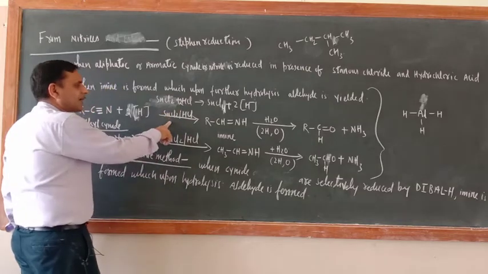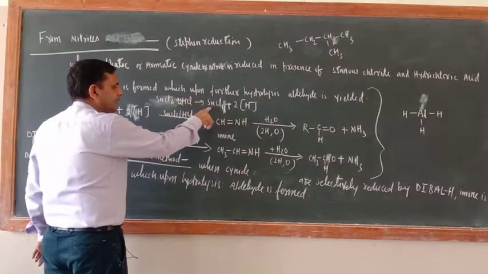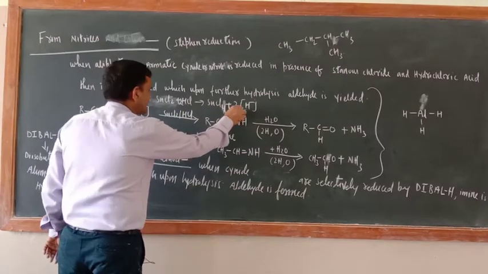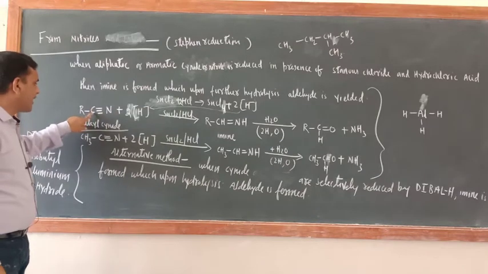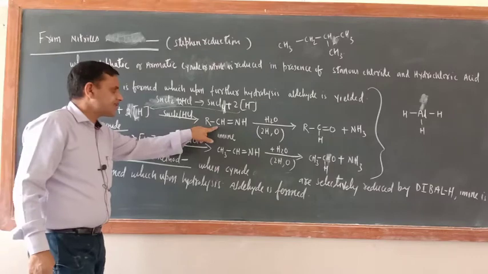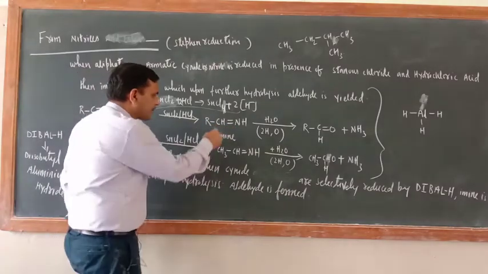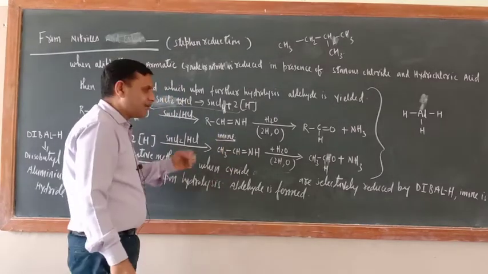But for further clarification I wrote, when SnCl2 and 2HCl react, they form SnCl4 and 2H. This 2H is only utilized here. So one H will be attached here, one H will be attached here. So RCH double bond NH. This compound is known as imine, I-M-I-N-E, not amine, imine.